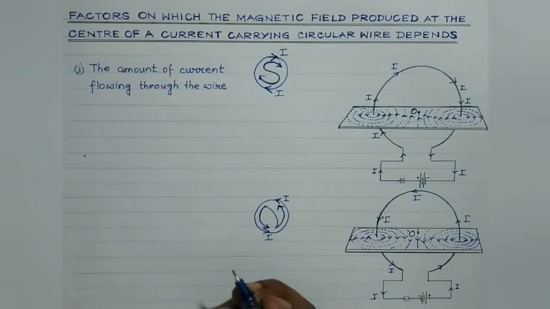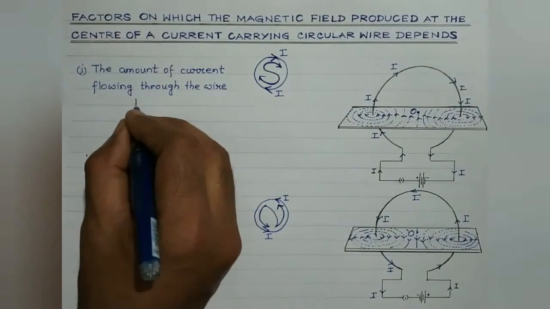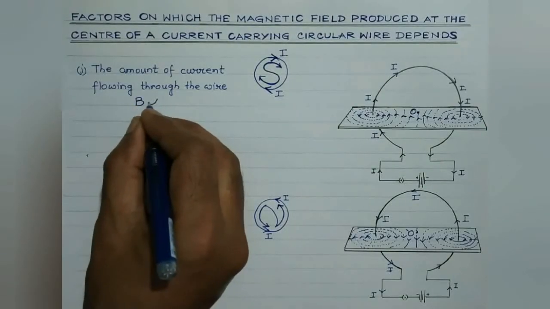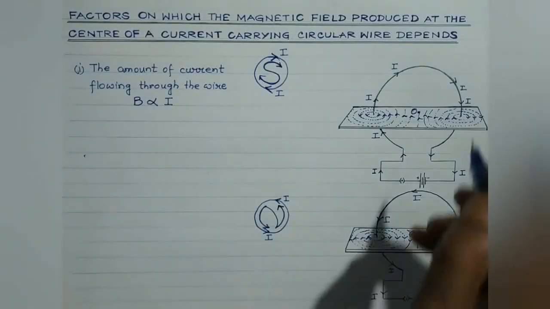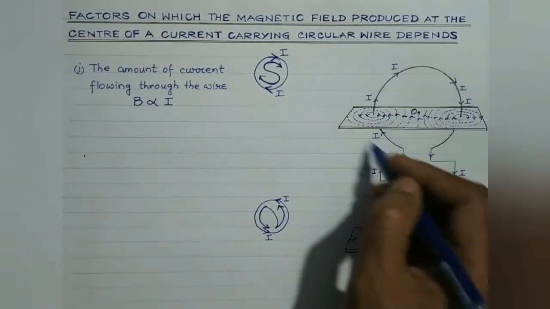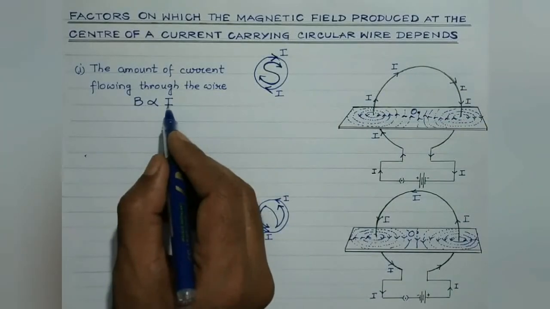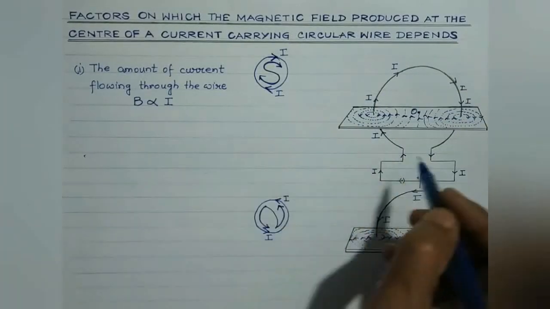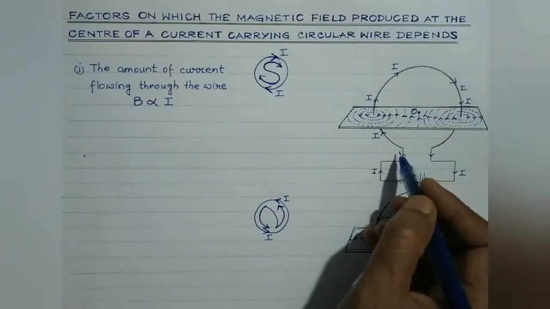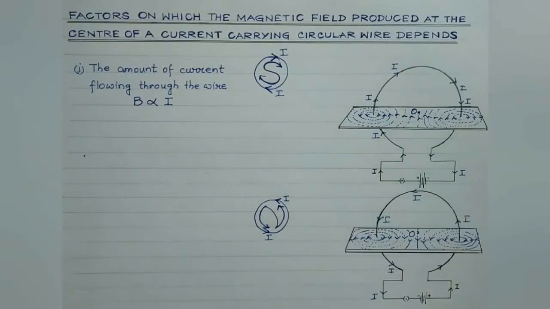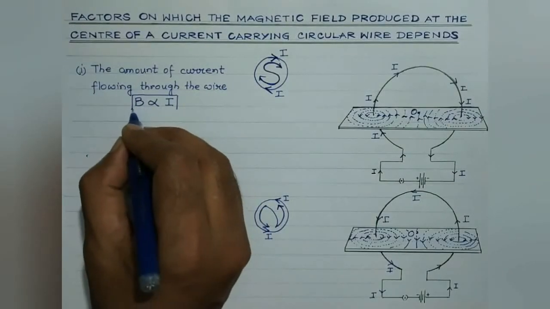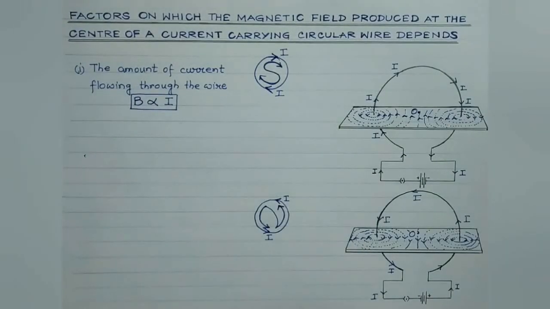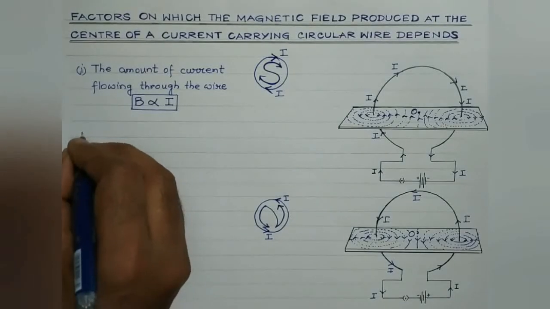And as we have discussed in the earlier case as well, the magnetic field is represented by capital letter B. It is found to be directly proportional to the current flowing through the circular loop. That is, the strength of the magnetic field due to a current carrying circular loop is directly proportional to the amount of current flowing through it. More the amount of current made to pass through the circular loop, greater will be the strength of the magnetic field due to this circular current carrying loop, right? So this is the first factor. Magnetic field, or rather the strength of the magnetic field, is directly proportional to the current which is made to pass through the circular current carrying loop.